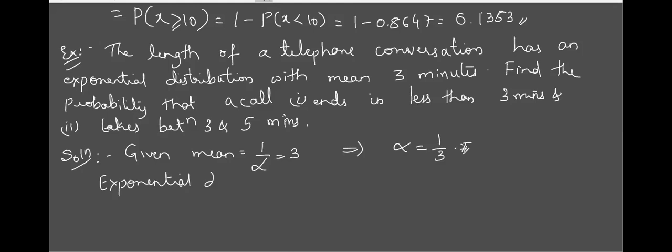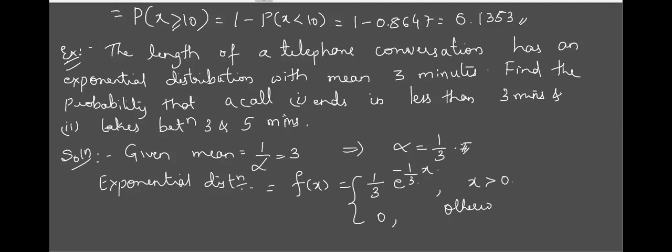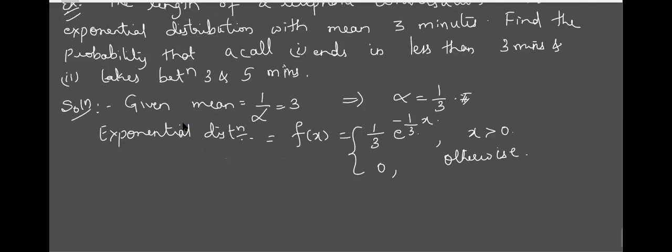Always write the standard format. The exponential distribution is given by f of x equal to alpha e raised to minus alpha x for x greater than 0. It is understood that for less than 0 it is 0, but we'll write it like that. So alpha is 1 by 3: f of x is 1 by 3 e raised to minus 1 by 3 x for x greater than 0, and 0 otherwise. Nothing much, the same standard exponential distribution is applied for this example.